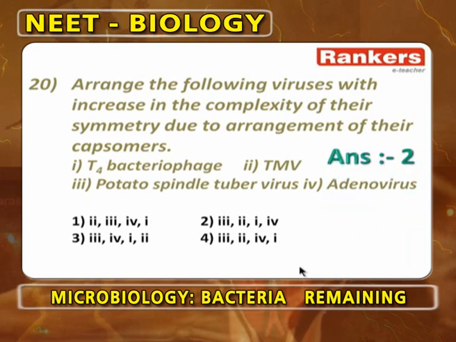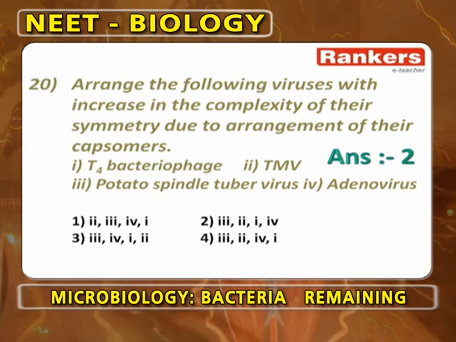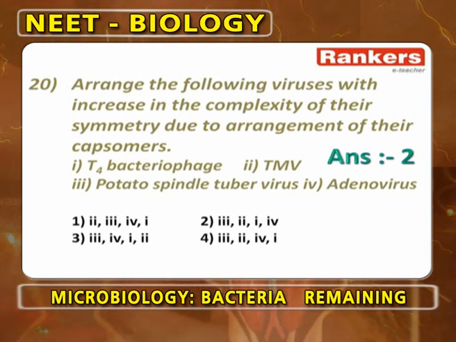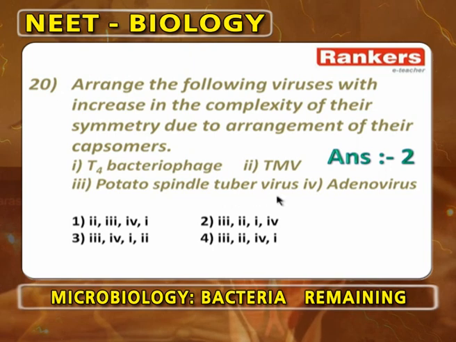Arrange the following viruses with increase in complexity of their symmetry due to arrangement of their capsomeres. First is 3, potato spindle tuber virus, because here you do not find any capsomere. So, 0. Potato spindle tuber virus is a viroid where the capsid protein coat is absent.